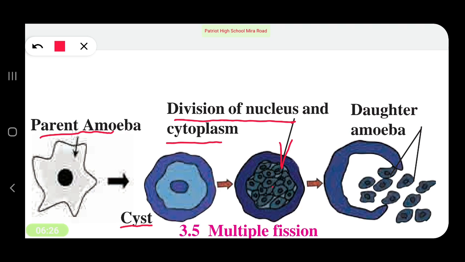It remains encysted till adverse conditions prevail. As soon as there is rain, the cyst breaks open and new daughter amoebae are released. This is multiple fission with the help of cyst formation.